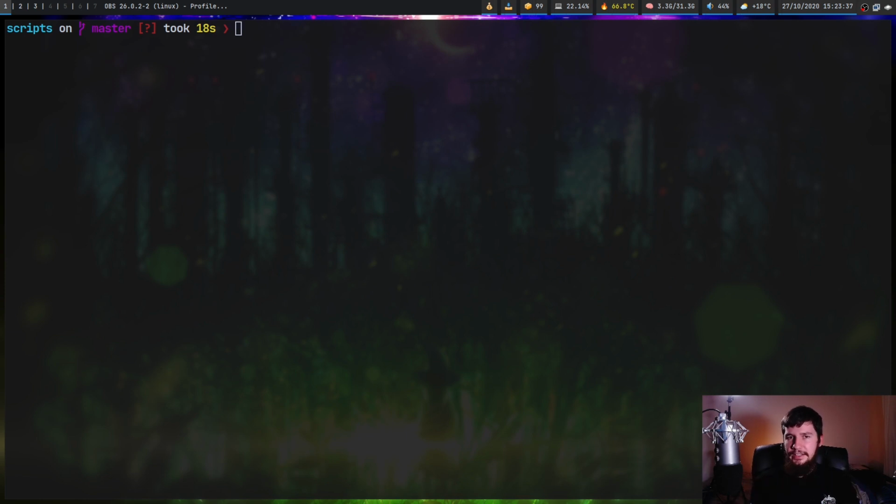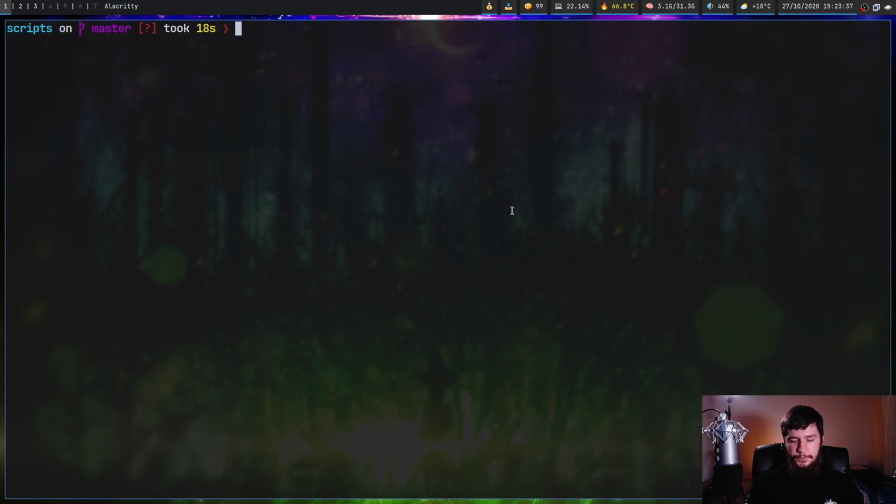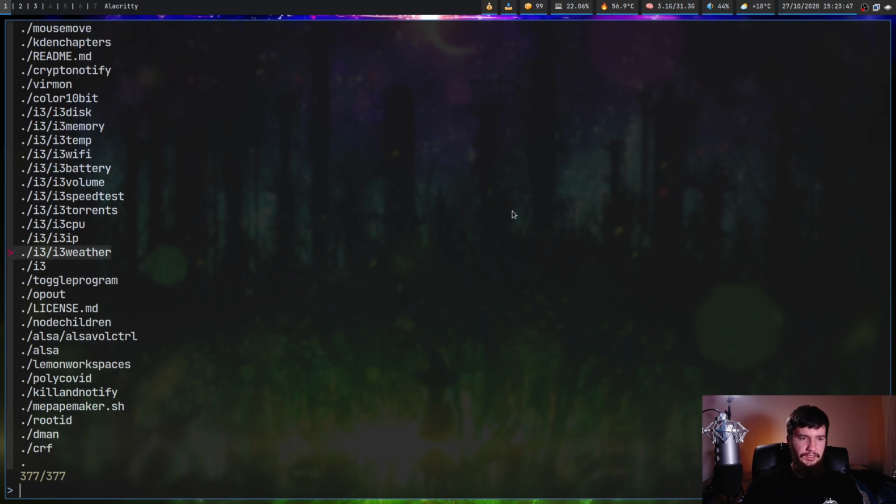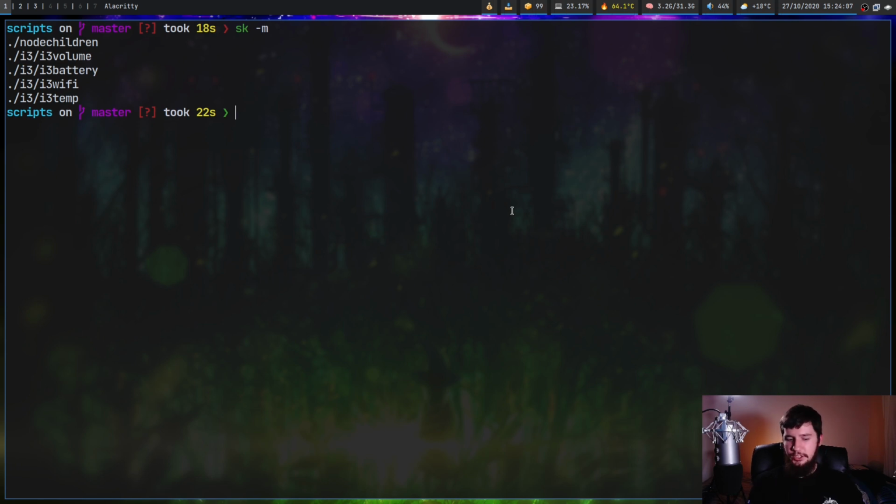Now, another cool thing this has is pre-selection. So that is selecting before the user actually has a chance to see the interface. To do this, we first have to enable multi-mode. To do that, we just pass in the -m argument. And the way that multi-mode works is if we press tab, it will select something and scroll down. Tab, tab, tab. And then Shift Tab is going to select something and scroll in the other direction. If you want to unselect something, you just press one of the selection keys over the thing that's selected, and it will deselect. And then when you press enter, it will print out everything you selected.